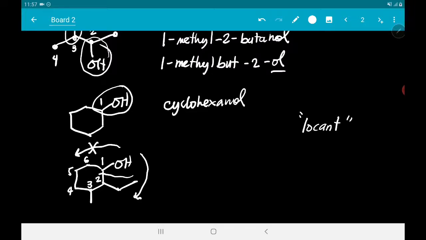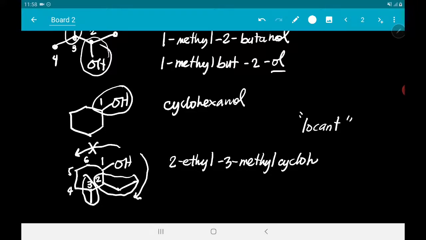So, ito yung mga locants mo. Locant number 3. Okay? Yan yung locant. So, dapat yung locant numbering mo ay mababa. Hindi yung mataas. Okay? So, what's the name? Unahin natin yung ethyl. So, 2-ethyl, okay, 3-methylcyclohexanol. Okay? You don't need to put the 1 because the OH group is automatically the 1 since you're calling it a cyclohexanol. Okay?